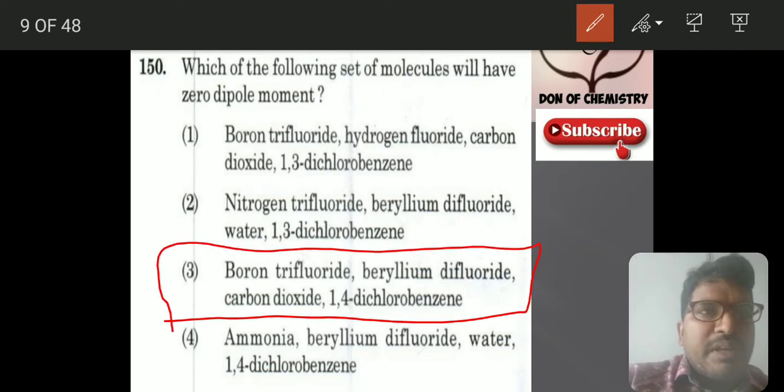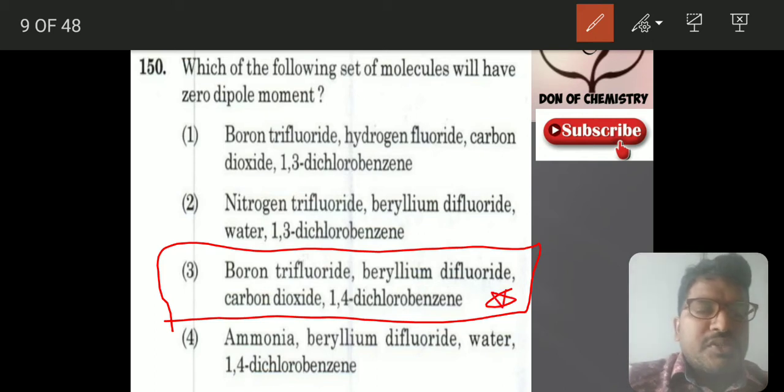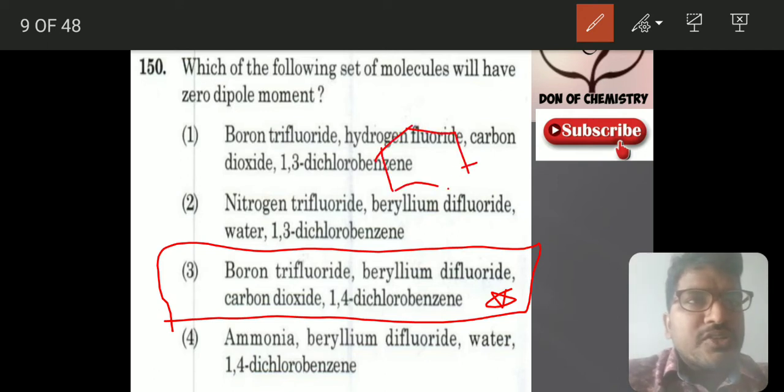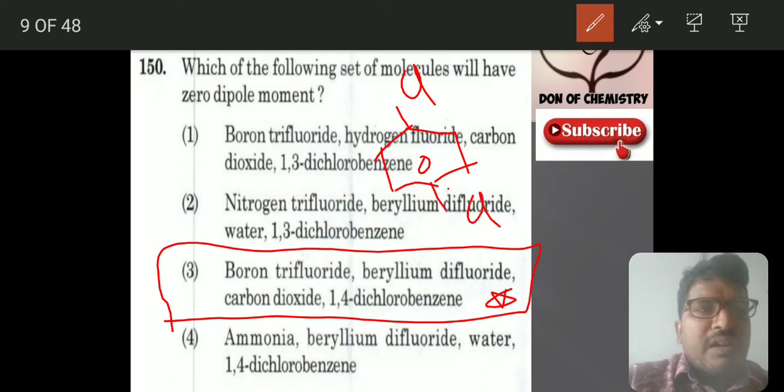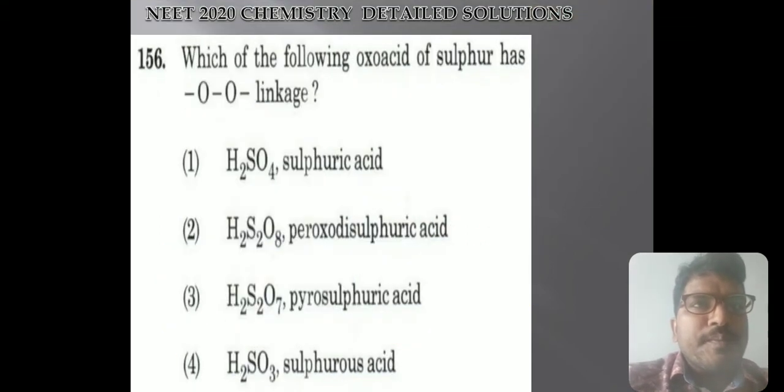Boron trifluoride, beryllium difluoride, carbon dioxide, and 1,4-dichlorobenzene. Para-dichlorobenzene means the chlorines are opposite to one another. One chlorine is here and one chlorine is there, in opposite directions, so the extra attractions are parallel and they get cancelled. Let's move to the next question.